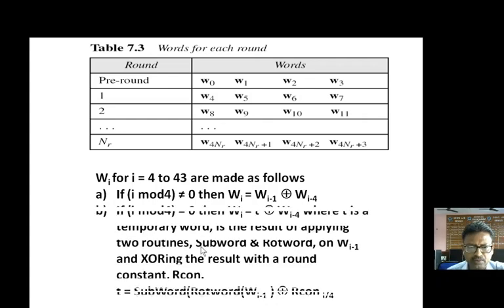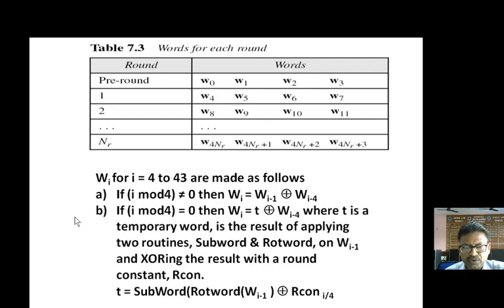We have a different formula. And that formula is, if i mod 4 is equal to 0, suppose we want to create the value of W4. It means I give the value 4. So 4 mod 4 is equal to 0. Then in that case, W4 will be equal to T XORed with W0.